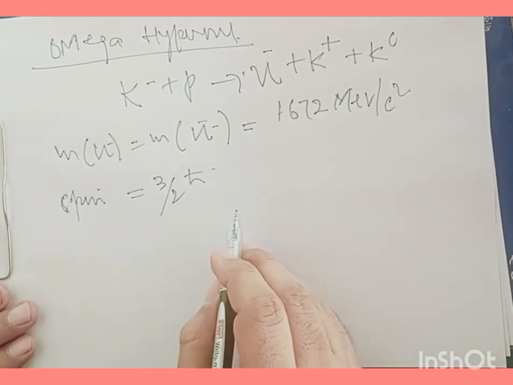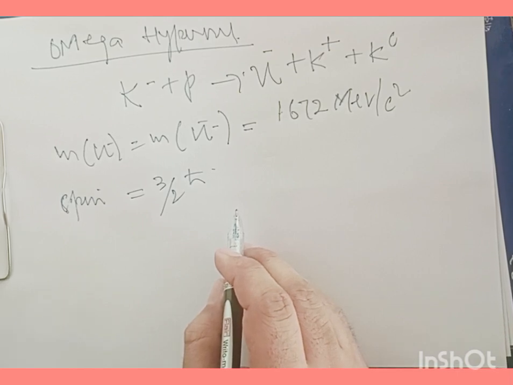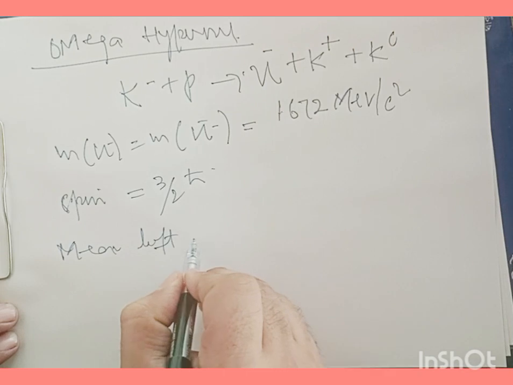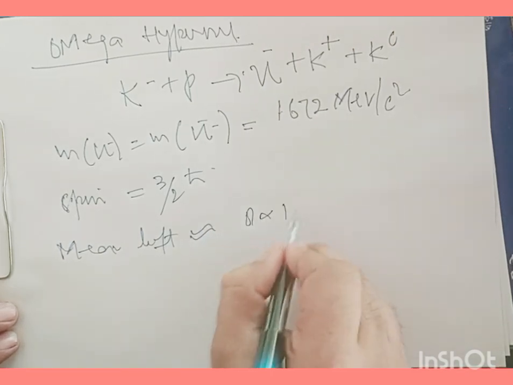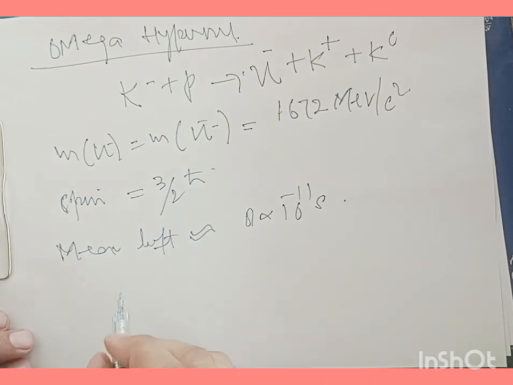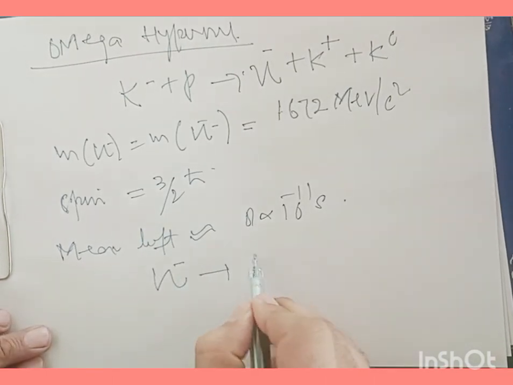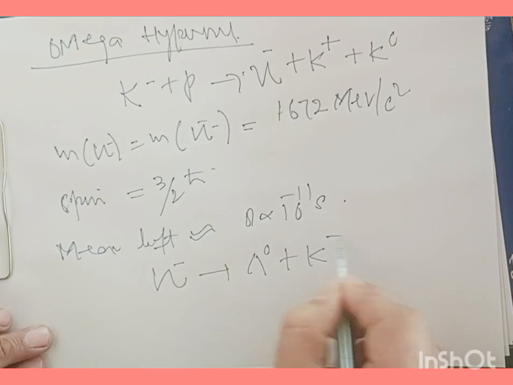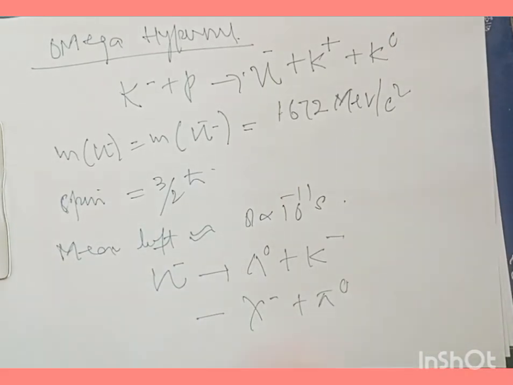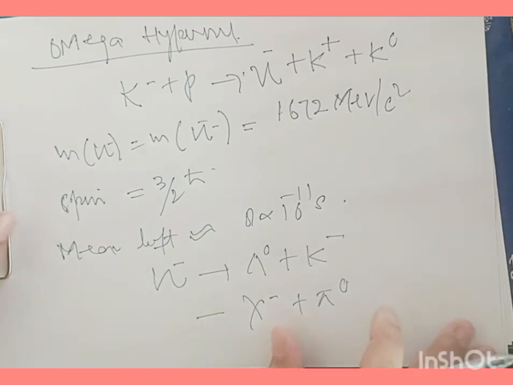And these omega hyperon particles are unstable, and they have a mean life. The mean lifetime is 8 times 10 to the power of minus 11 seconds. And the possible mode of decay of these omega negative hyperons: an omega negative hyperon can decay into lambda 0 and K minus, or chi negative plus pi neutral. So we can see here that the spin of these omega hyperons is simply 3 by 2 h bar.